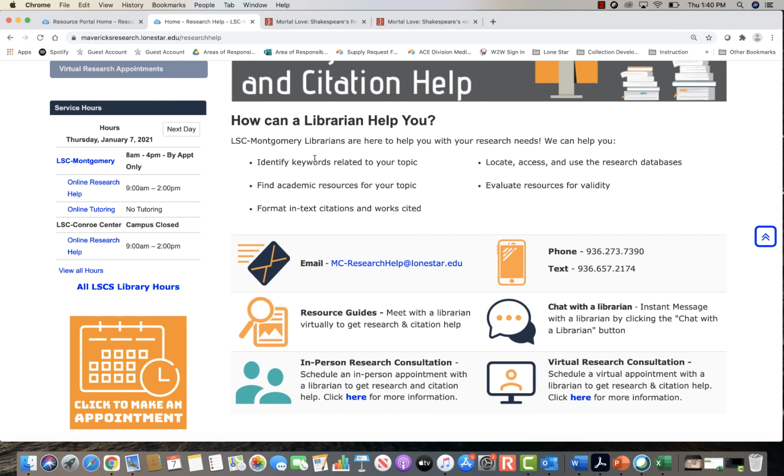There's a quick link here for our resource guides. There's also a chat with a librarian feature that you can use to instant message with a librarian and ask some questions about finding sources or about citations. There's a link here for in-person research consultations. So if you want to make an appointment to visit with a librarian, you can click on that link to make an appointment for a specific day and time. Or if you would prefer a virtual research consultation through WebEx, we can also schedule that as well.